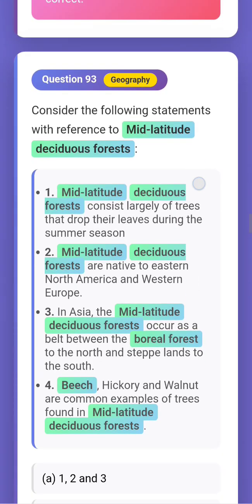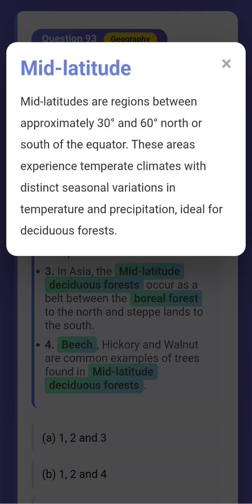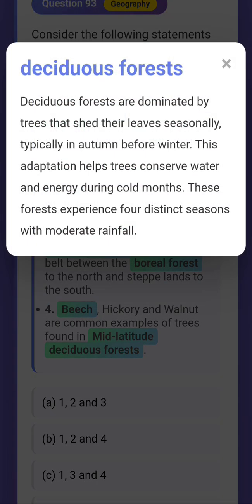Okay, we'll now check the definition. Are you getting what level UPSC is targeting nowadays? In one question, it gave 4 or 5 concepts. Okay. So let us check. Mid-latitudes are regions between approximately 30 degrees and 60 degrees north and south of the equator. Deciduous forests are dominated by trees that shed their leaves seasonally, typically in autumn before winter. This adaptation helps trees conserve water and energy during cold months.